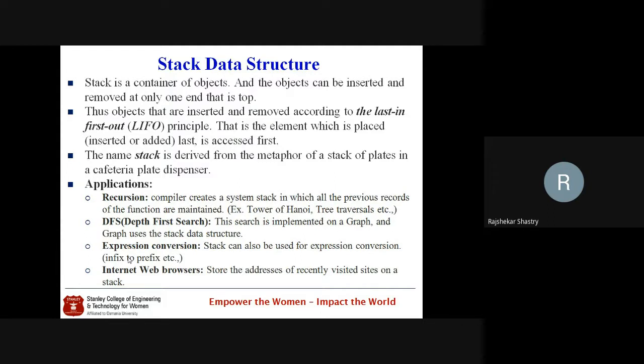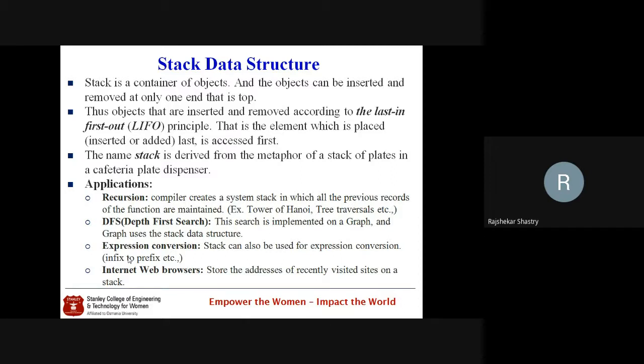From this definition, clearly observe, I will stress the definition again. It is a data structure where the insertion and deletion, the two operations called inserting an element and deleting an element, are performed at only one end. That means the other end is completely closed. We cannot do any operations on the other end. So we take only one end, and from that same end we perform all the operations, whether they may be insertion operations or deletion operations. So this is the definition of stack.